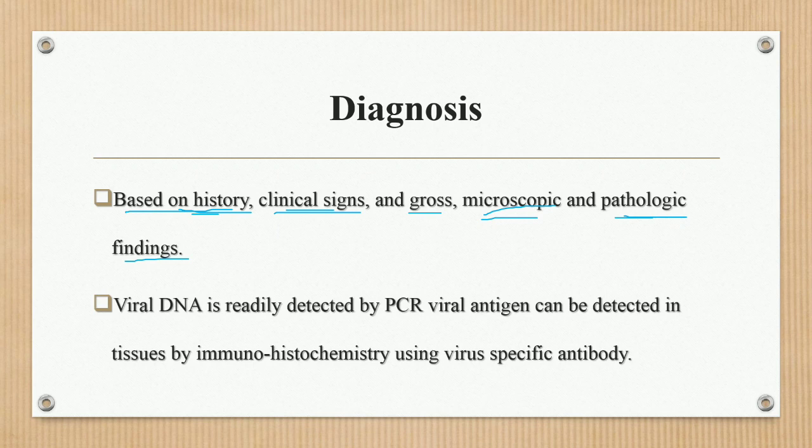Next, viral DNA is readily detected by PCR. Viral antigen can be detected in the tissue by immunohistochemistry using virus specific antibodies.